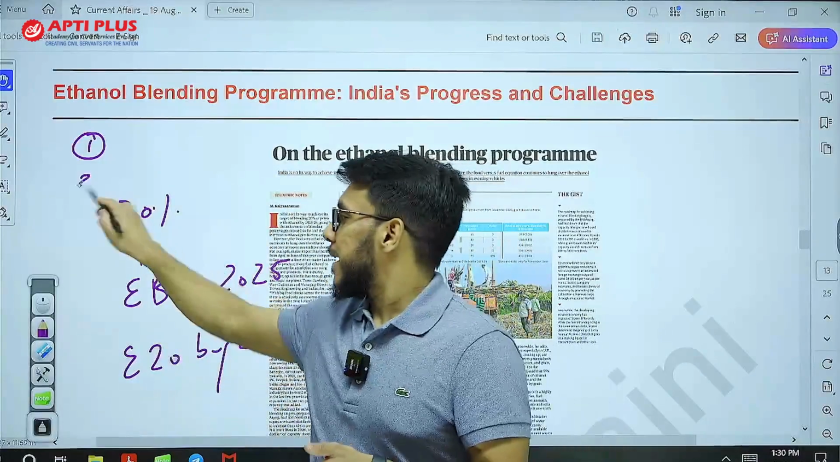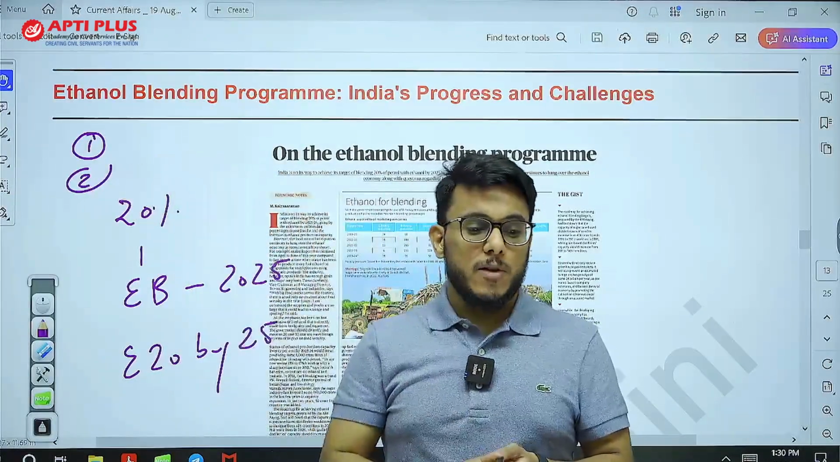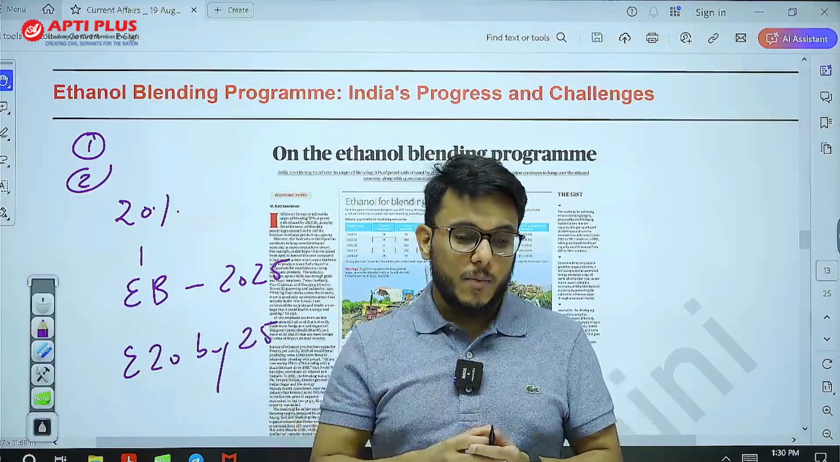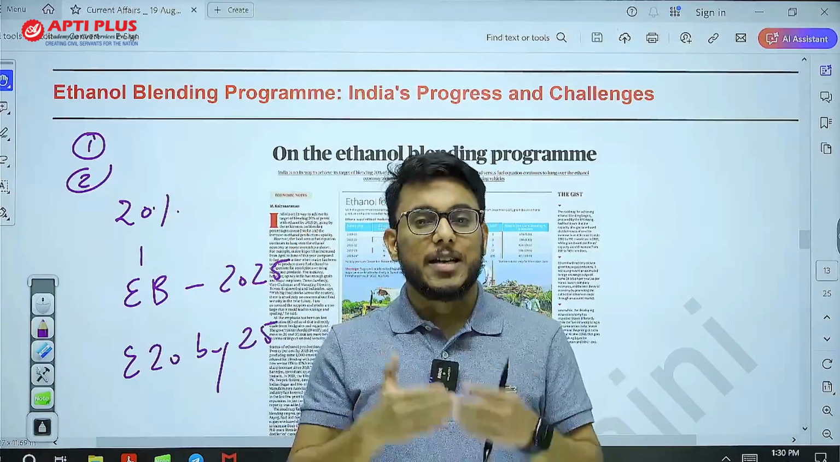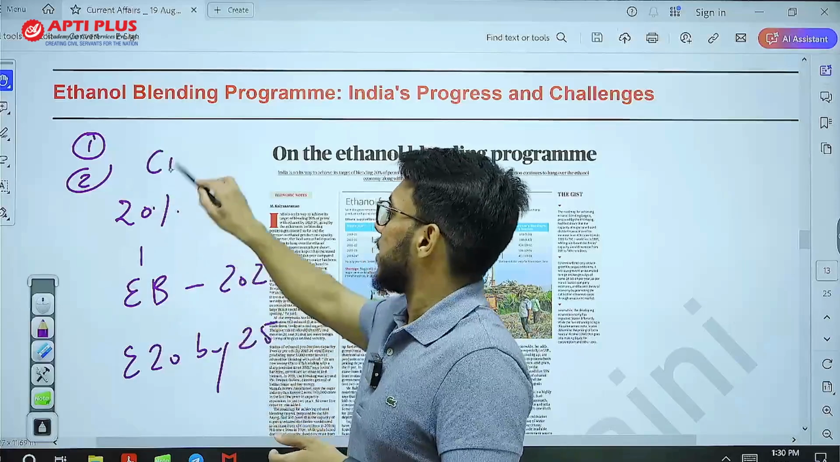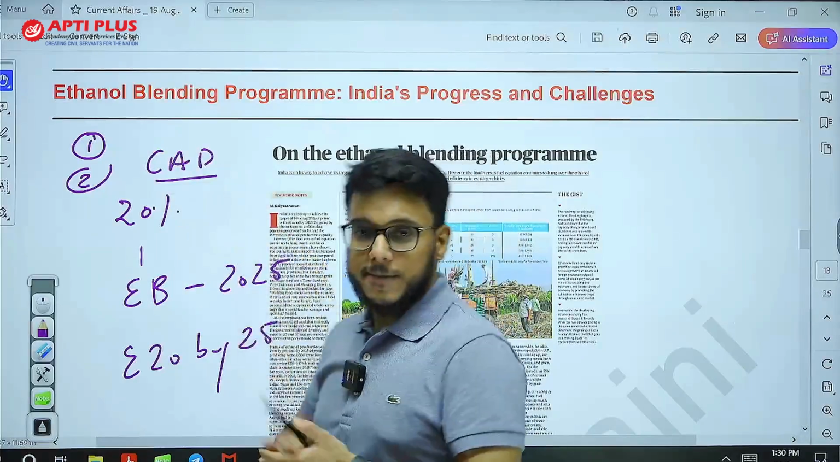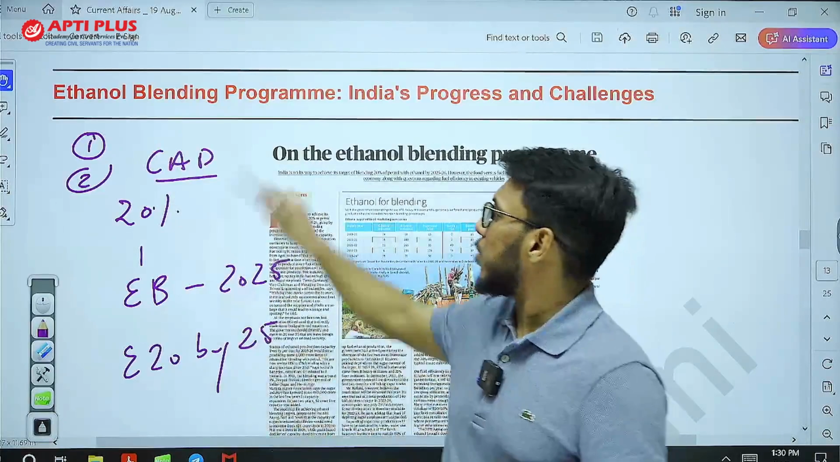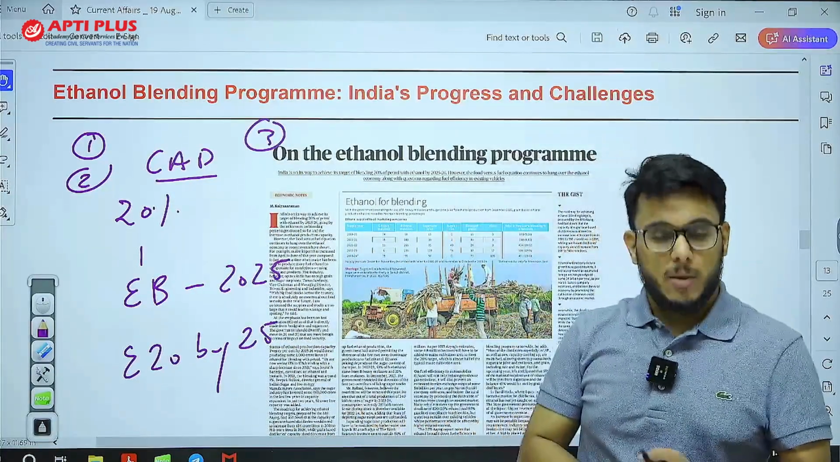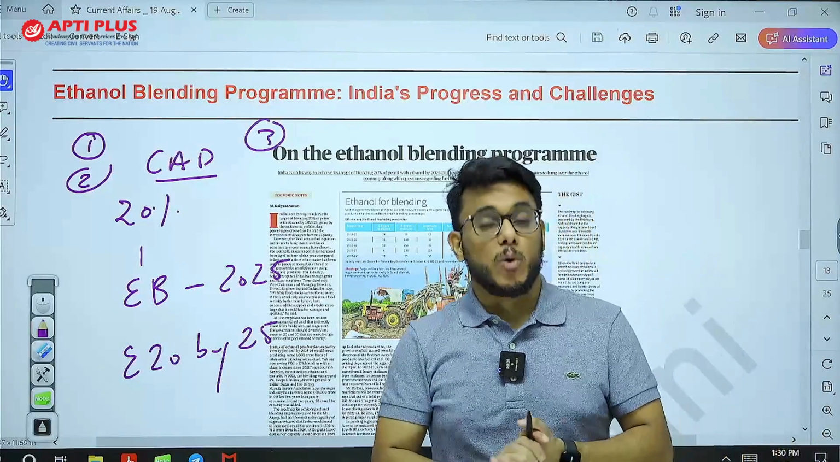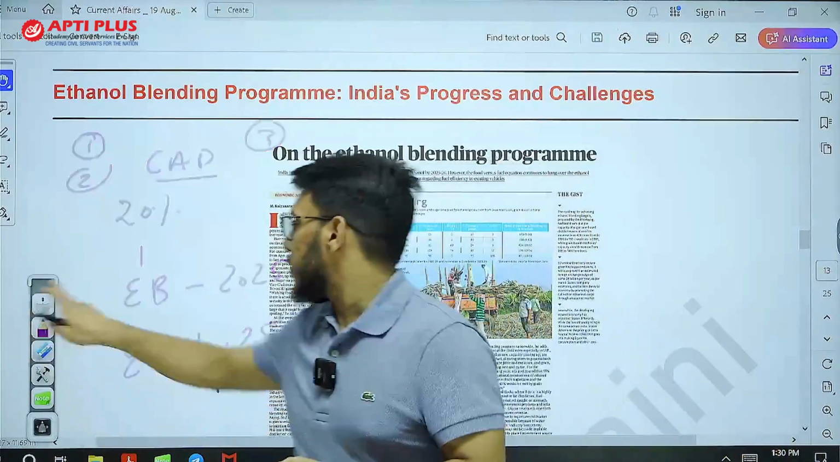Secondly, as we are importing fuel, we also need to pay for it. It leads to a high current account deficit. So that will also come under control. Third, carbon emissions will be less. So it will be environmentally more sensitive.